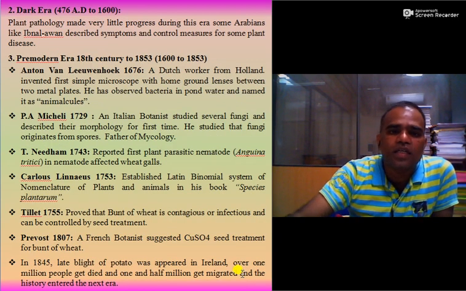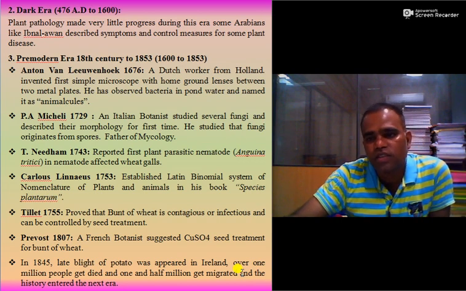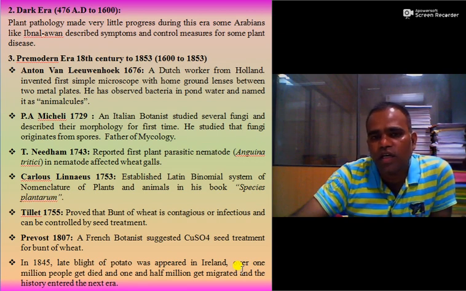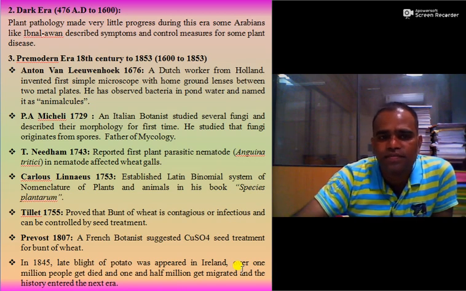Then the second era is the dark era. It is between 476 AD and 1600 AD. Plant pathology made very little progress during this era. That is why it is called the dark era. An Arabian scientist, Ibn al-Awan, described some of the symptoms and control measures for plant diseases. The third era is the pre-modern era. It is the 18th century to 1853.